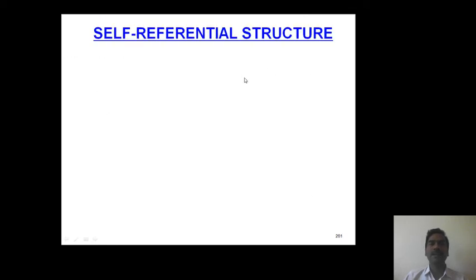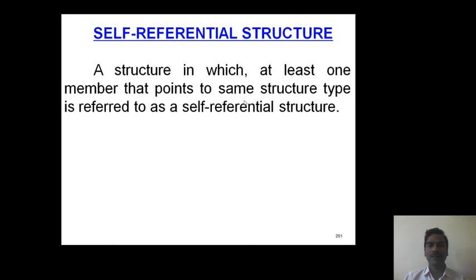Next concept, self-referential structure. While defining a structure, if we place at least one member that points to the same structure type, then it is referred to as a self-referential structure.